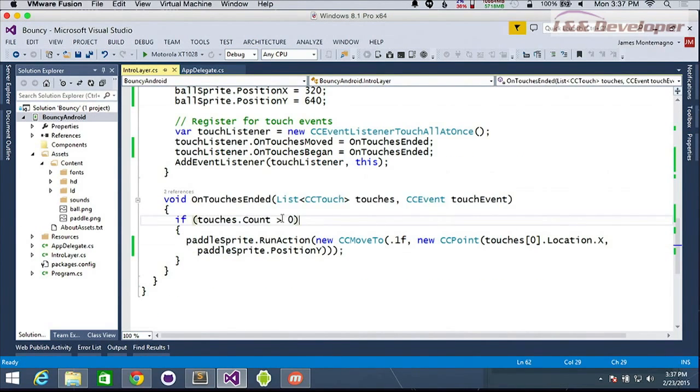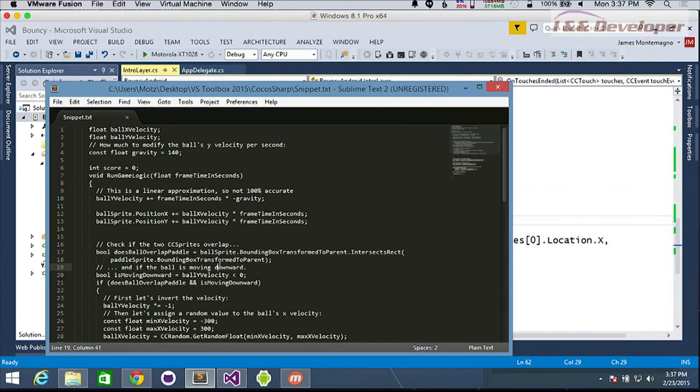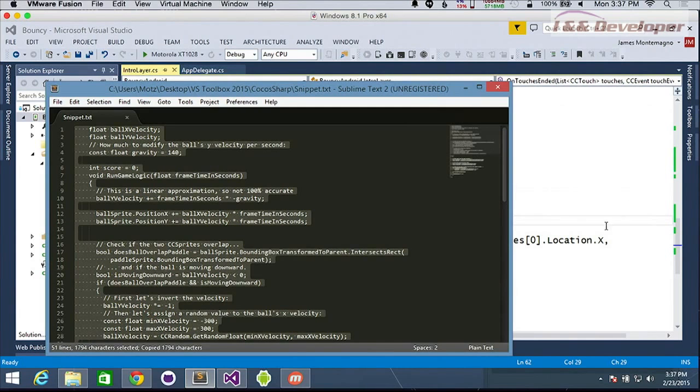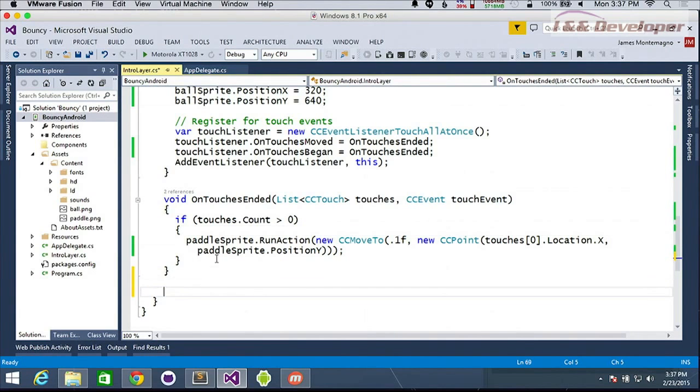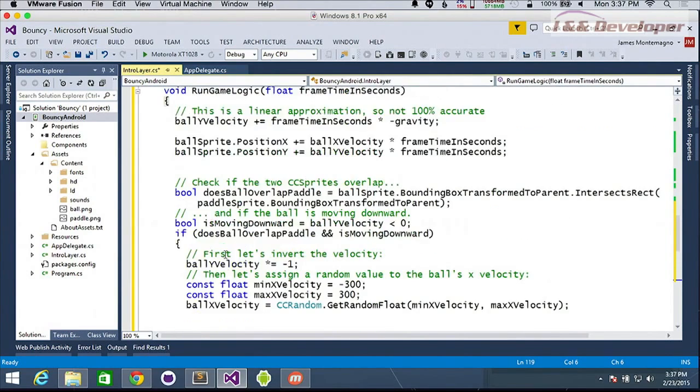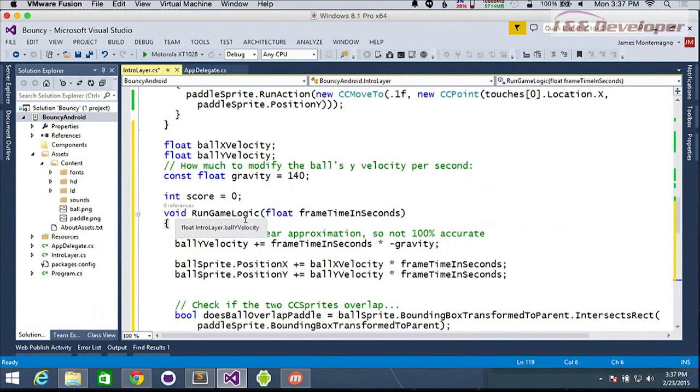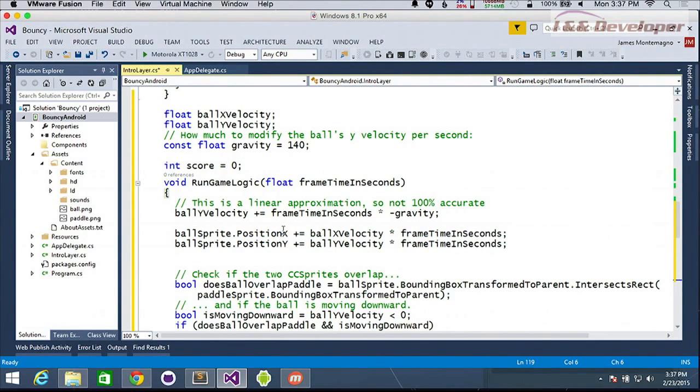All right, so to speed up a little bit of time, what we want to do now is drop the ball down to the bottom. I have a code snippet, a little game logic here. I'm going to walk through it, just because I don't want to write an entire game loop logic from scratch. This is called run game logic, and it's kind of a default method that'll get called every single frame that I need to update, and you can have it update on intervals.